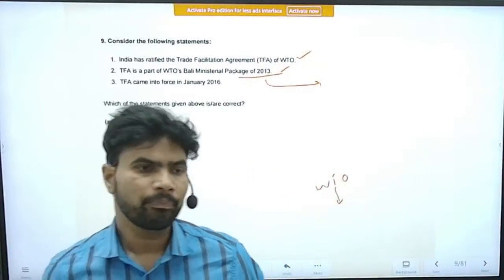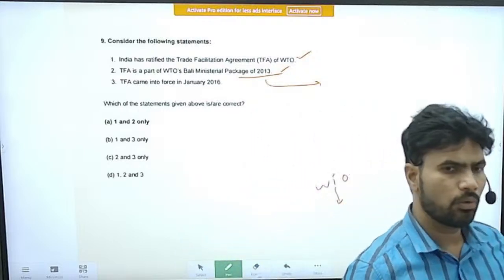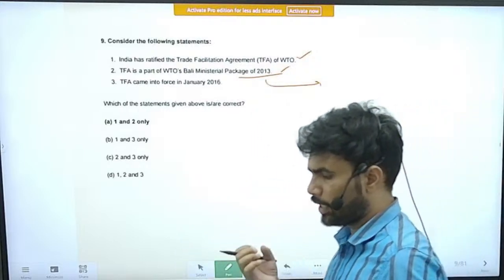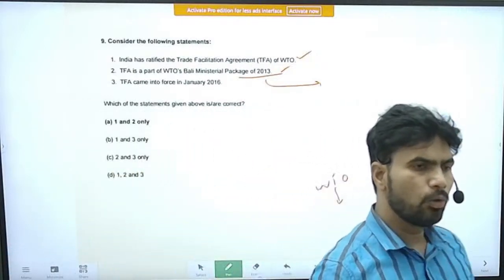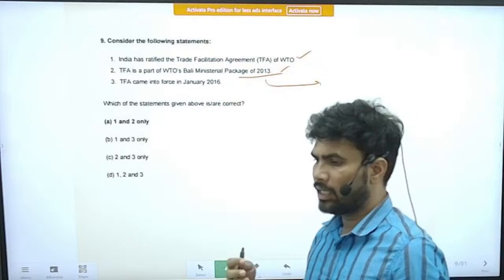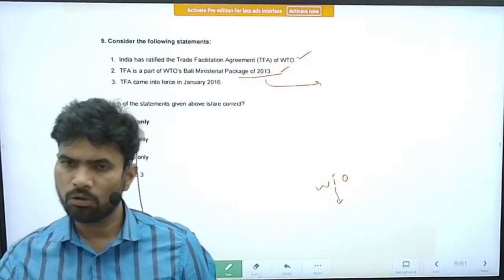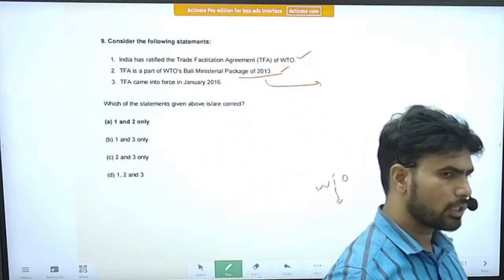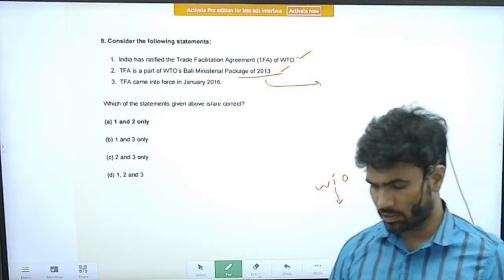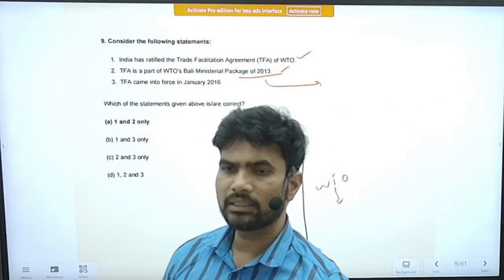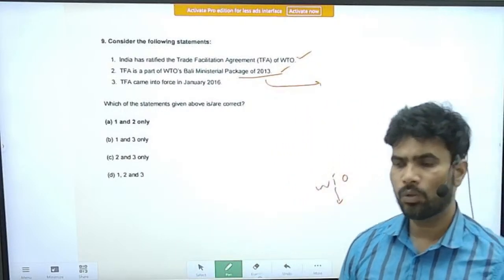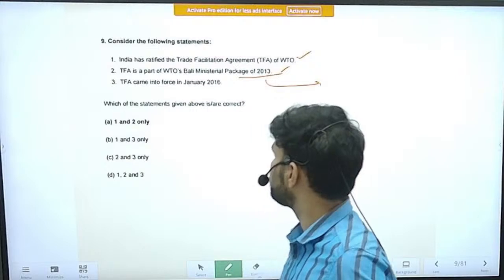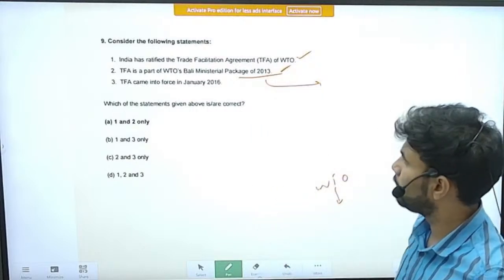Apart from that, subsidies, I think you know very well: green box subsidies, amber box subsidies, blue box subsidies, red box subsidies. So about all these boxes of subsidies, and what the concerns of India are on these subsidies, etc., you should be thorough before going into the exam, right? So this is also a correct statement.